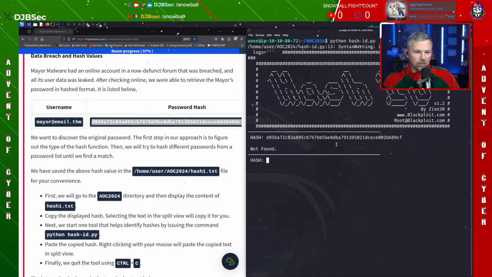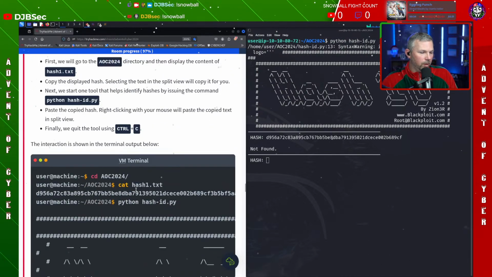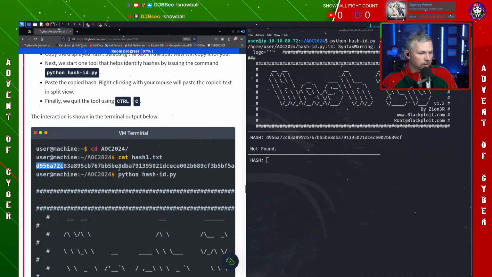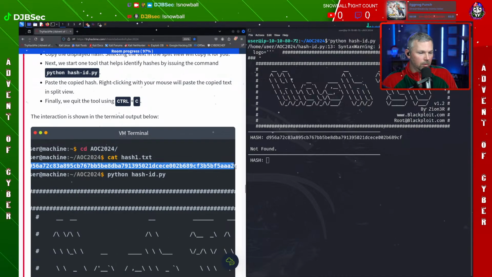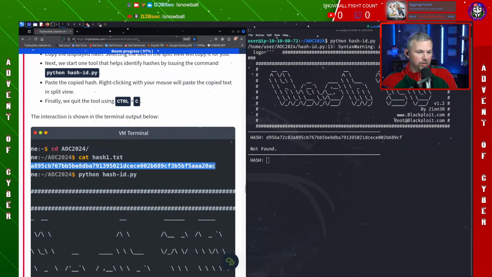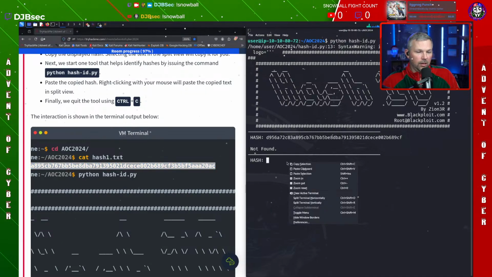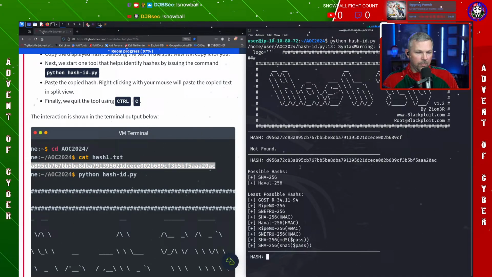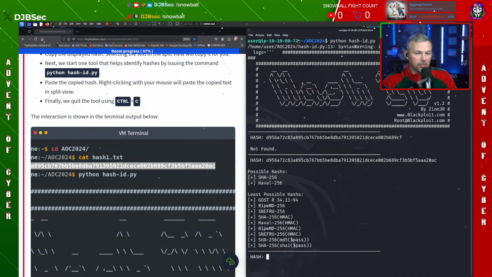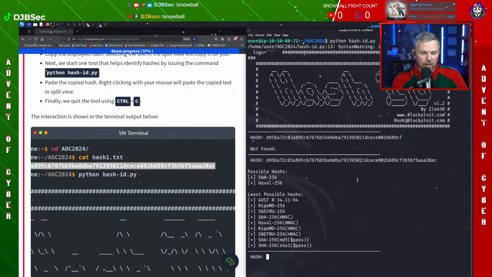And then once we hit enter, not found. Did we not have the whole thing? Maybe I don't have the whole hash. There we go. Didn't have the whole hash. All right, let's try this again. Copy and paste this whole hash in here now. And now we see what it says. So now it says that we have the possibility of two specific hashes. We have the possibility of SHA-256, which it's more than likely SHA-256, or we have Haval-256. I'm going to go with SHA-256.